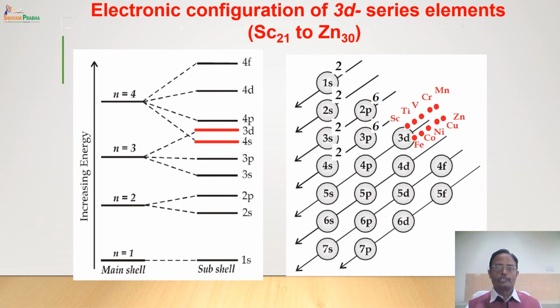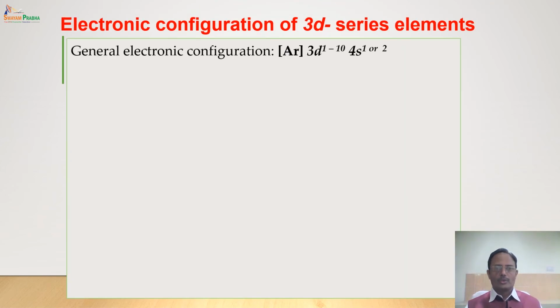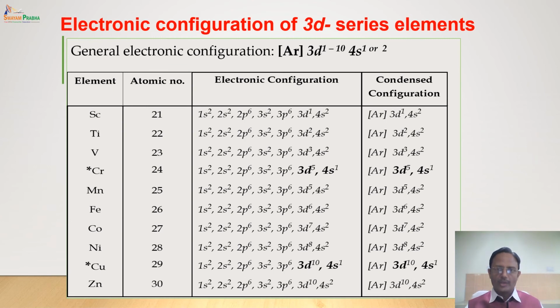Now let us see what the actual configuration is. The general electronic configuration should be 3d1 to 3d10. The actual electronic configuration is like this. I have put this electronic configuration in two forms. The complete electronic configuration, as we have discussed according to the above principle, and second is the condensed electronic configuration. We'll see what this condensed electronic configuration is.